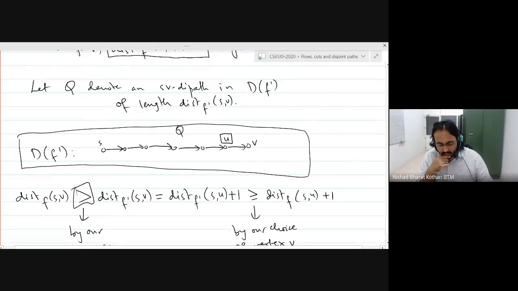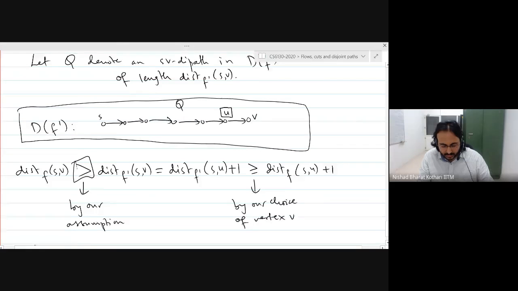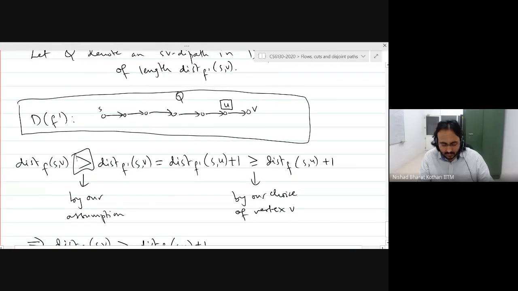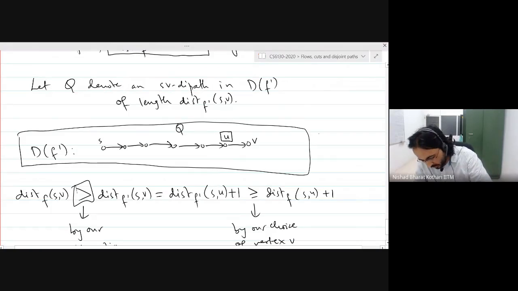But we know that the distance between S and U in F is the same as the distance between S and U in F prime, right?